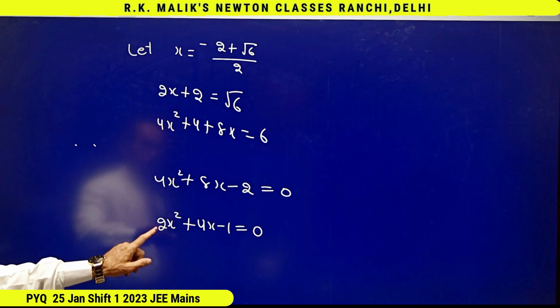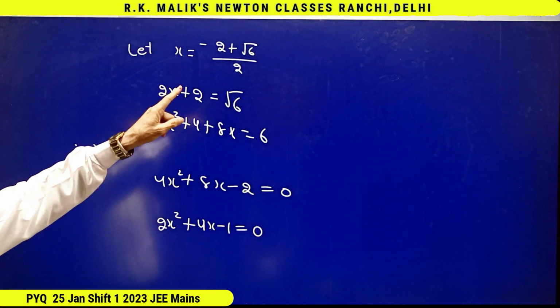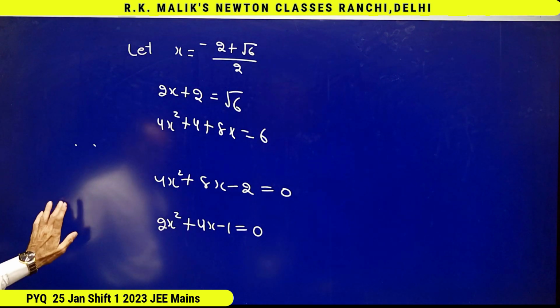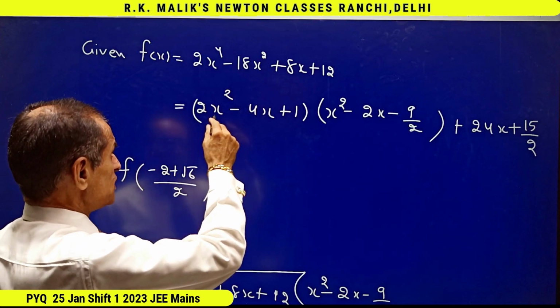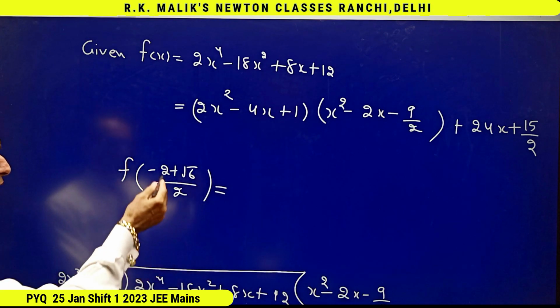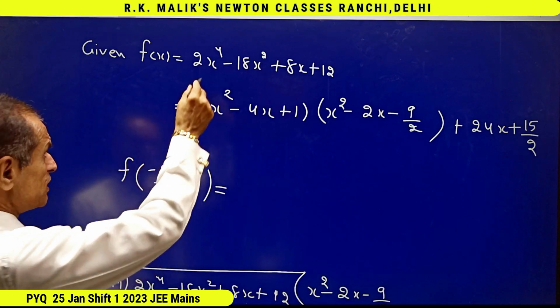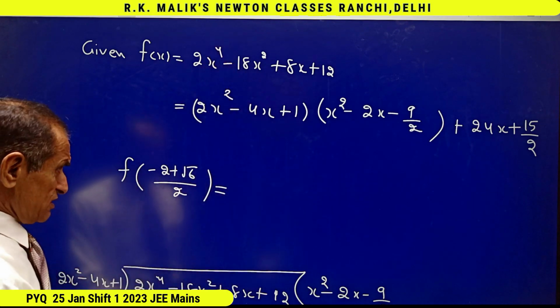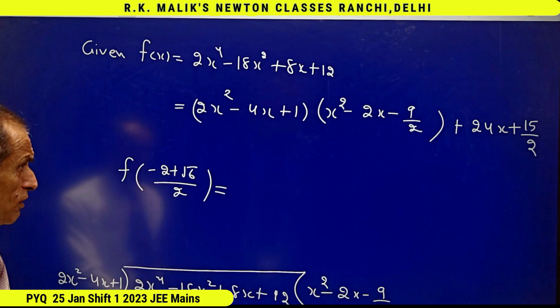That is, for x equal to (minus 2 plus root 6) by 2, this part will become 0. And because this is equal to this into this plus this, and putting the value of x here or here is the same thing because both are equal.